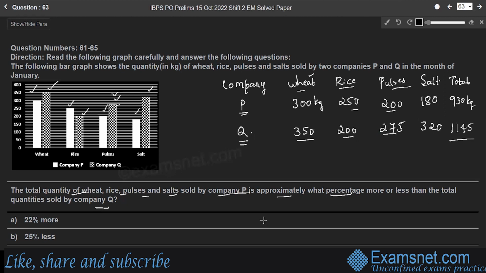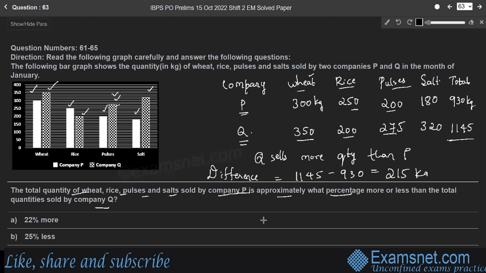So here company Q sells more quantity of items compared to company P. Therefore, the difference is 1145 minus 930, which is 215 kg. That means company Q sells 215 kg more items than P.